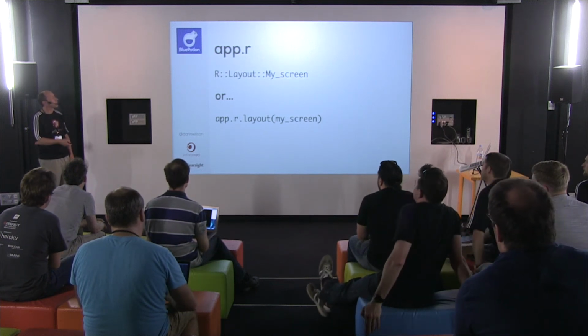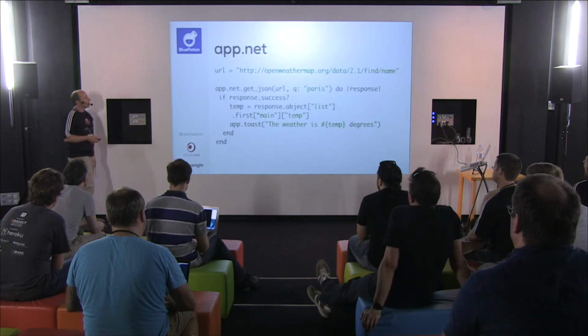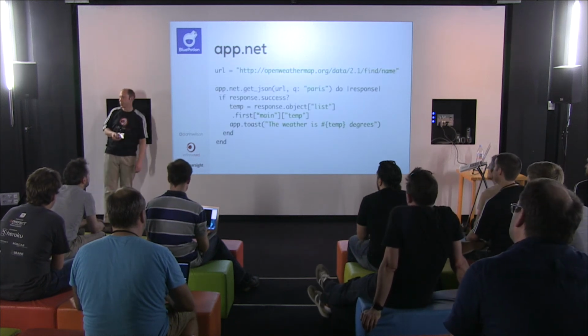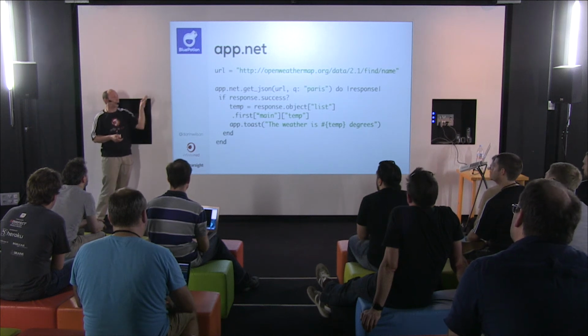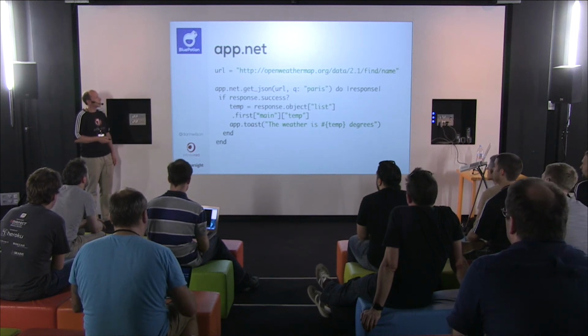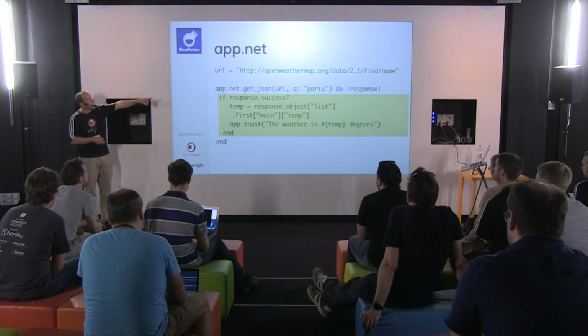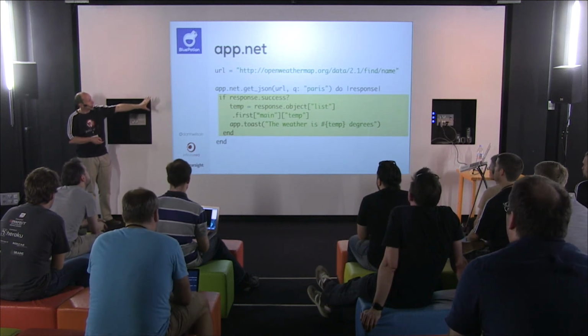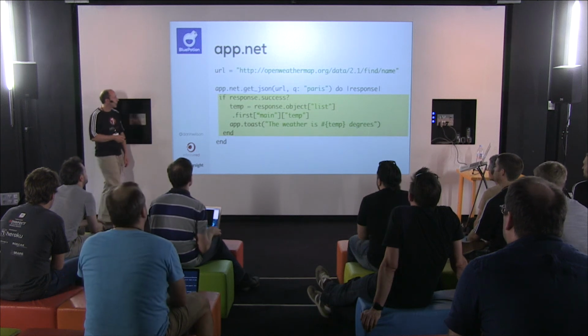App.net. This was actually exclusive to Android until pretty recently. We put it into BluePotion, and then it found its way back to RedPotion. But this is the same syntax we saw before, where you can just call app.net, get JSON, get a response block back, and execute whatever you like.